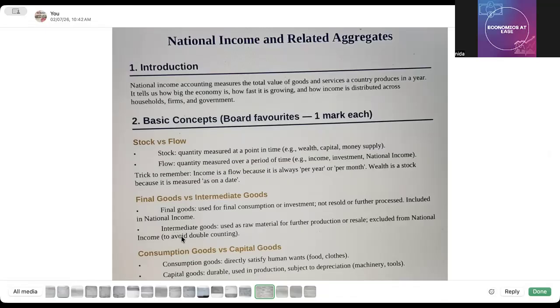Now, the next topic is consumption goods versus capital goods. Okay. Now, consumption goods directly satisfy human wants, for example, food and clothes. And consumption goods are further categorized as durable goods, semi-durable goods, non-durable goods, and services. Whereas capital goods are what? Those final goods which help in the production of other goods and services. That is, they are durable, used in production, and subject to depreciation. Okay. So in capital goods, depreciation will definitely be there. For example, machinery and tools. Okay.